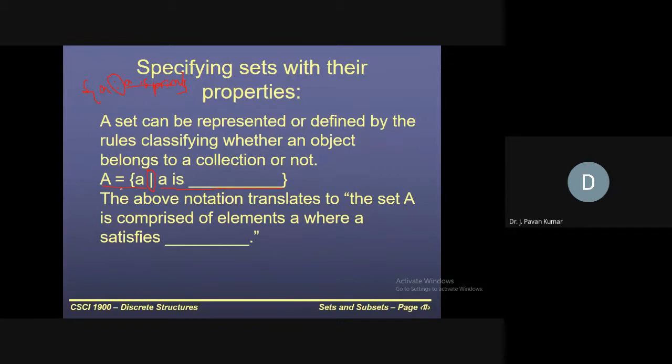What is the notation? a such that is the element, such that what is the property to be satisfied with respect to that element, that we will denote like this. Next, the above notation translates to: the set A is comprised of elements a where a satisfies this particular condition. If you consider this as a prime number, what does it mean? The set A is comprised of elements a where a satisfies the prime number property.